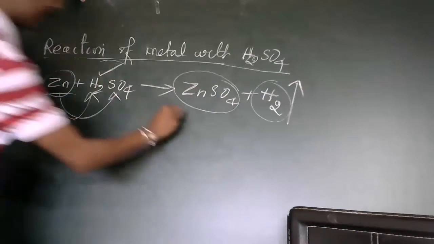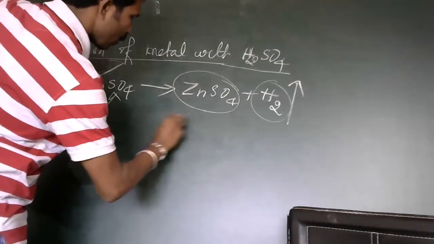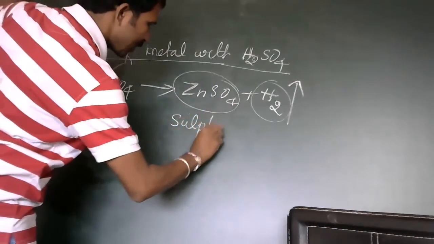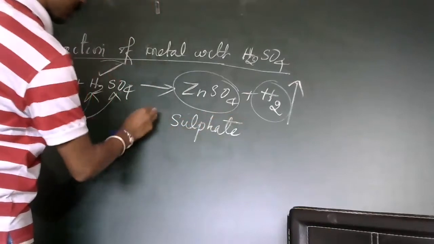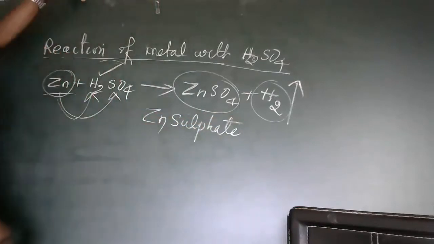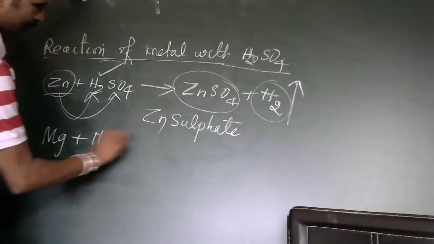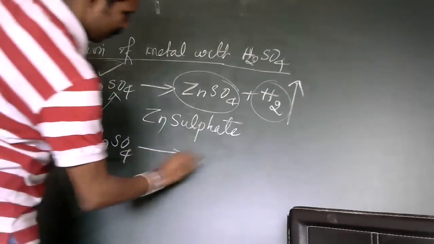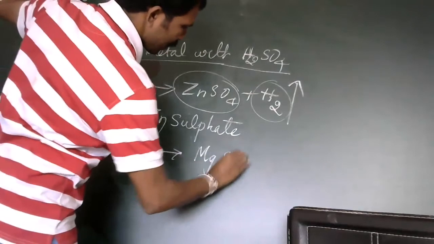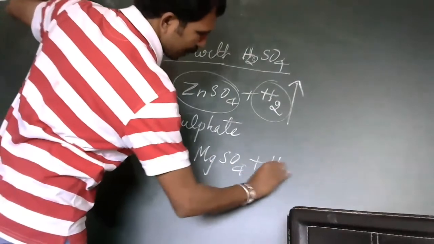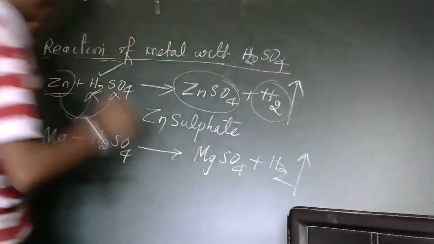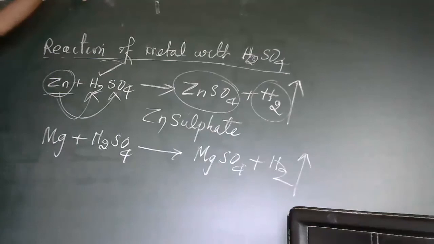Here sulfate is formed. When it is sulfuric acid, sulfates are formed. Zinc sulfate is formed. If you take magnesium, sulfates are formed. Like this, usually sulfates are formed.